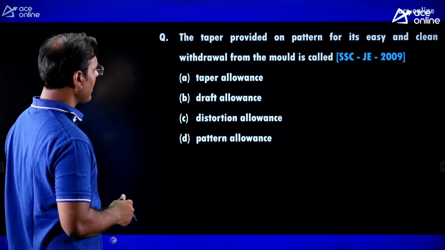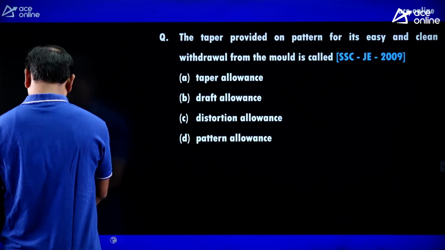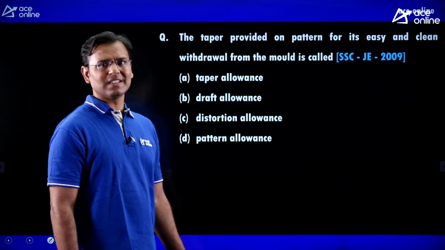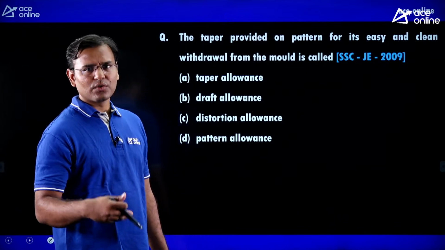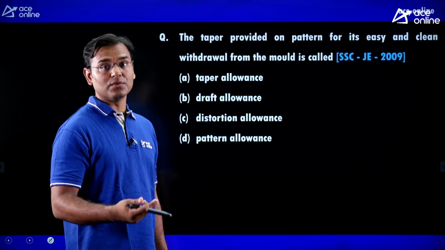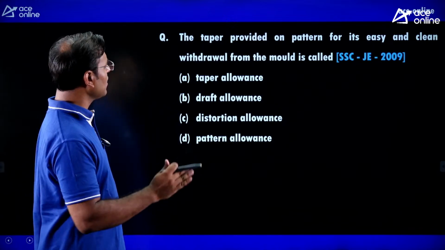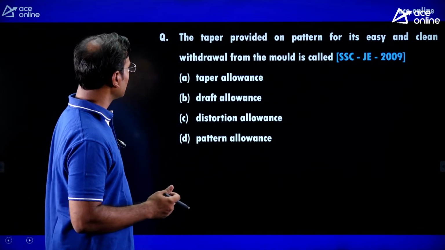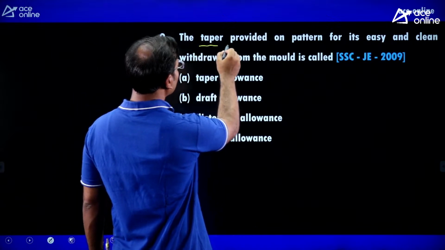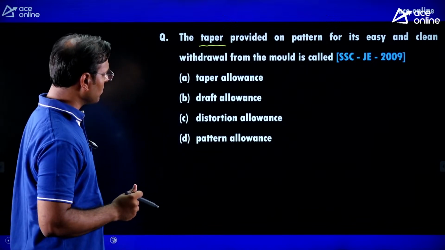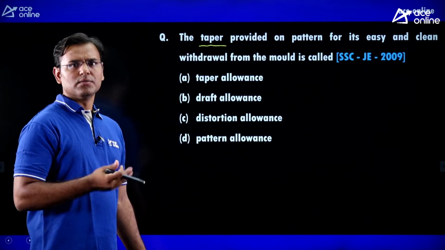The taper provided on pattern. Guys, you can see that there are a number of allowances: shrinkage allowance, machining allowance, draft allowance, shake allowance, distortion allowance. Here, the taper provided on pattern for its easy and clean withdrawal from the mold is called as?